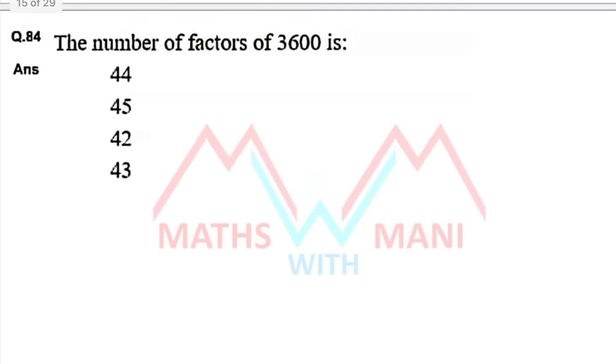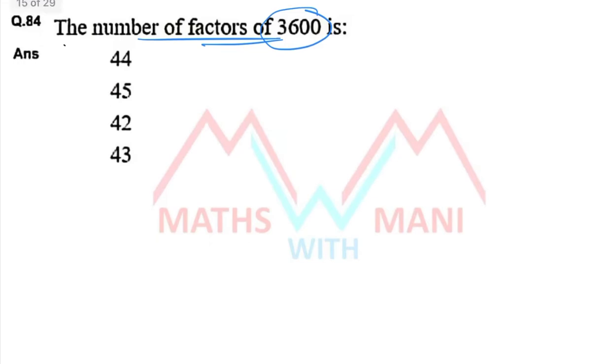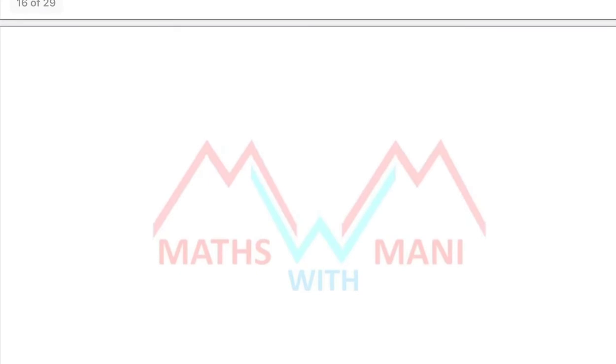Next, 84. The number of factors of 3600. How do you find the number of factors? Suppose there is a number x. If I write this x as a product of prime numbers with powers, suppose p1 power a, p2 power b, and p3 power c, and so on, where p1, p2 and p3 are prime numbers.